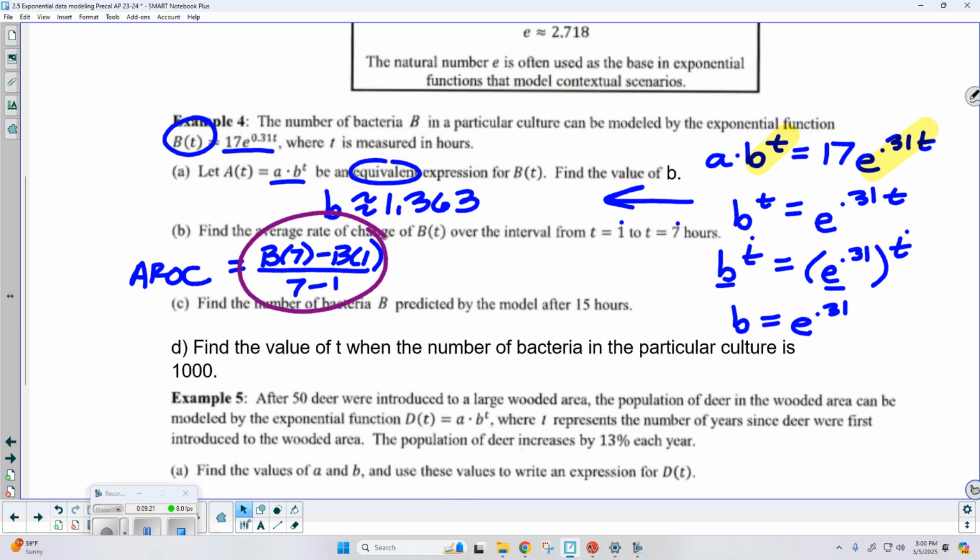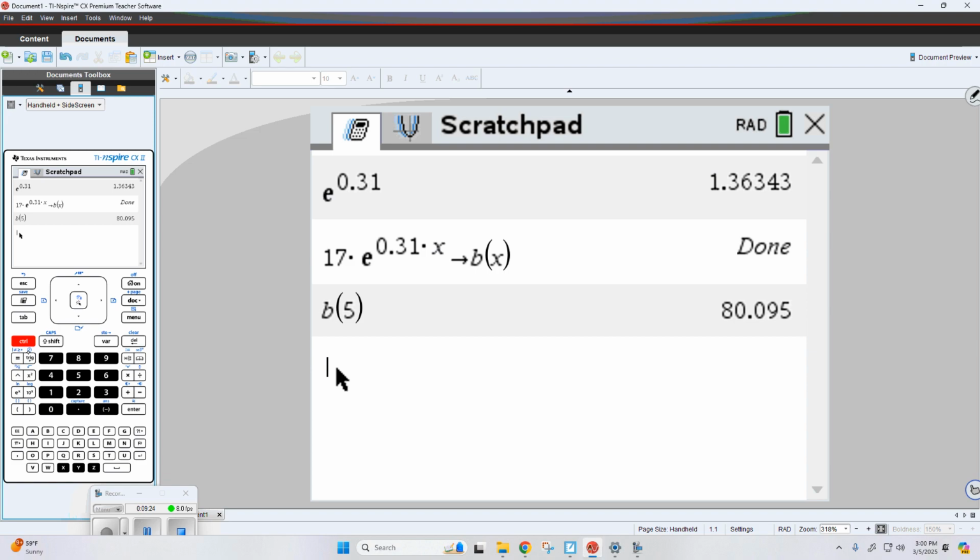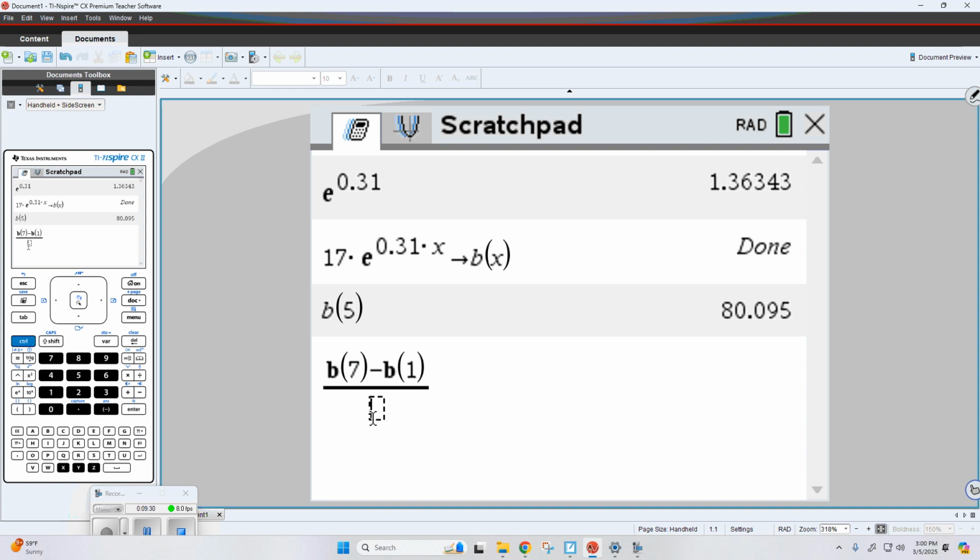So I'm going to come on back over here. So Control divide gives me a fraction. So I'm going to say b of 7 minus b of 1. Now, this is not going to show me the output values. And really, when it comes down to it, I don't need to know them. I just need to know the average rate of change. And then, of course, the 7 minus 1 is just 6.